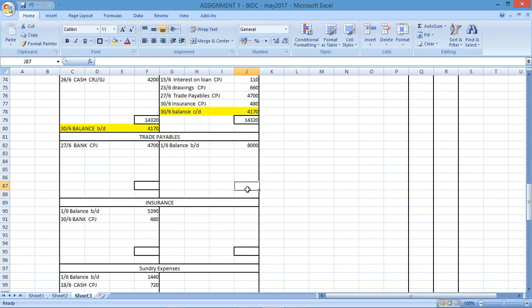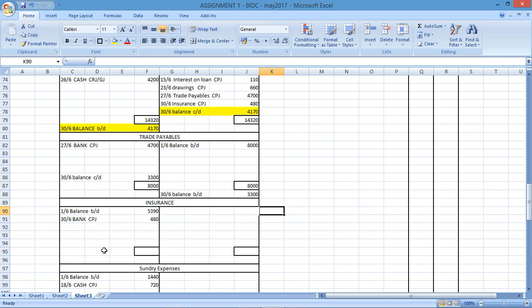Trade payables, I do need to balance here. This side is the bigger amount. Balance carried down. Balance brought down for that particular transaction.